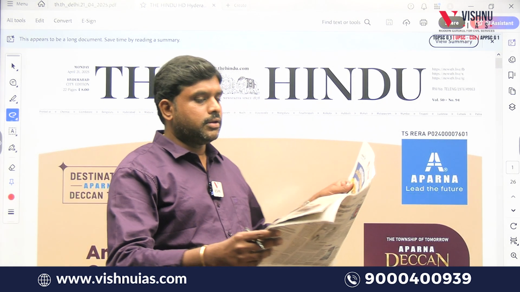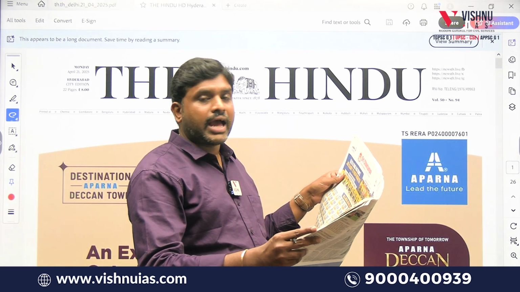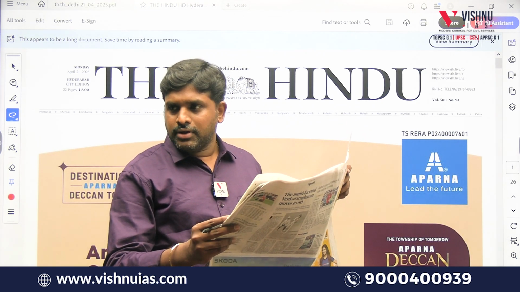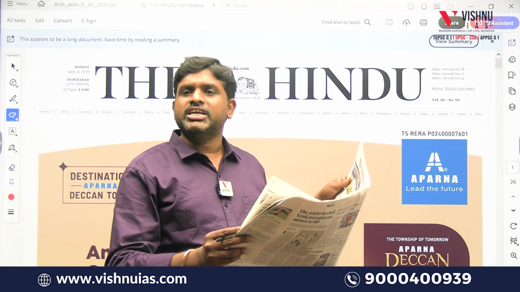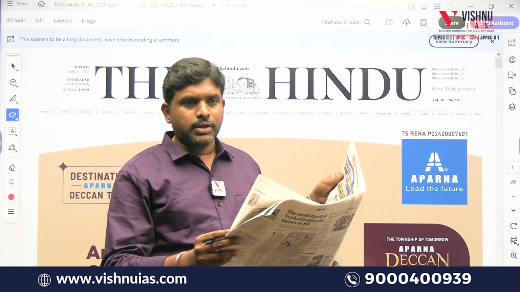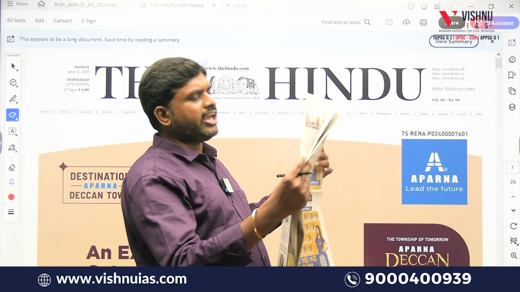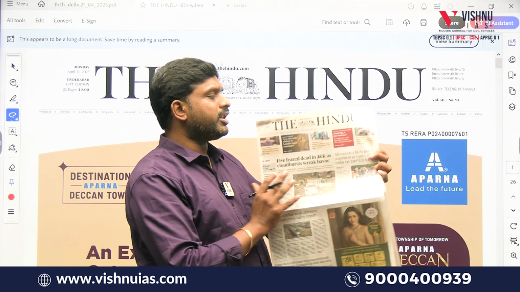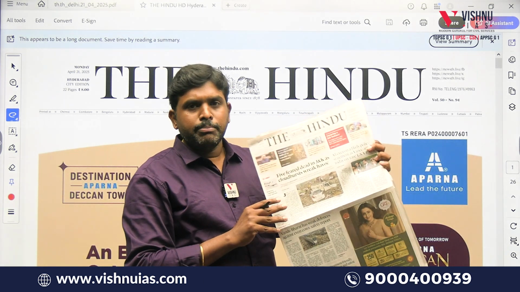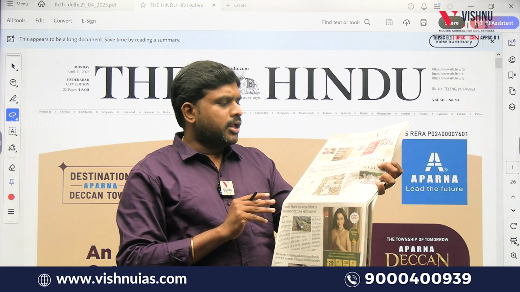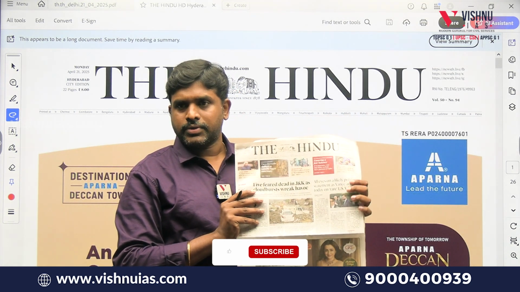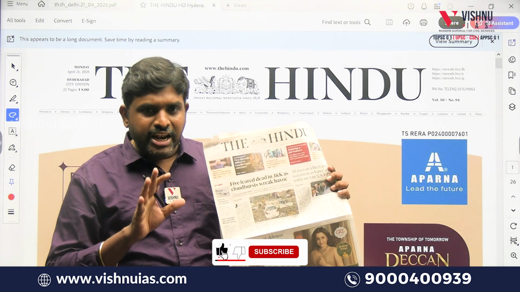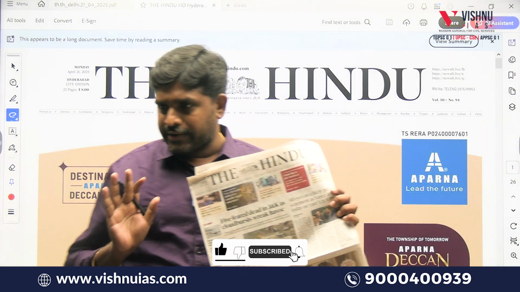See, this is Hyderabad edition newspaper which I have. We will be looking into 2 editions, Hyderabad and Delhi. Okay, see, 5 feared dead in Jammu and Kashmir's cloud burst wreak havoc. So here, when we are reading newspaper, first you should understand